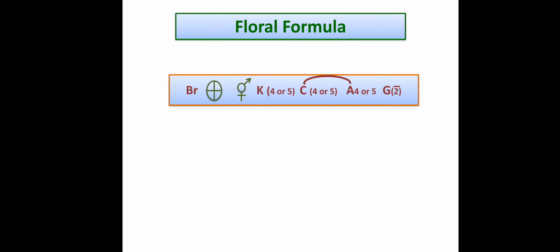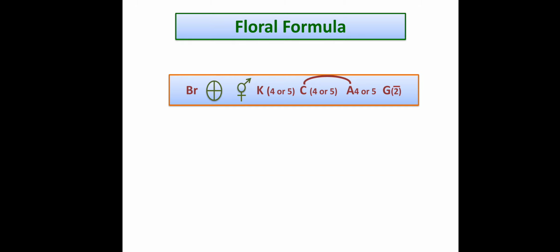So let's go to the floral formula. Here is the floral formula of the family Rubiaceae. Bracts are present, so Br, that is bracteate. Then flowers are actinomorphic, so the symbol is for actinomorphic. Bisexual, the symbol of that. Then calyx, first is the calyx, 4 or 5, united, gamosepalous, so in bracket. Corolla, 4 or 5, united, gamopetalous. Androecium, 4 or sometimes 5.